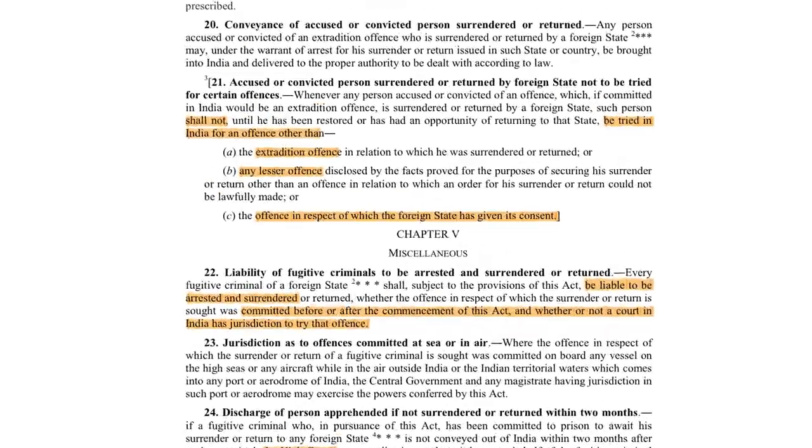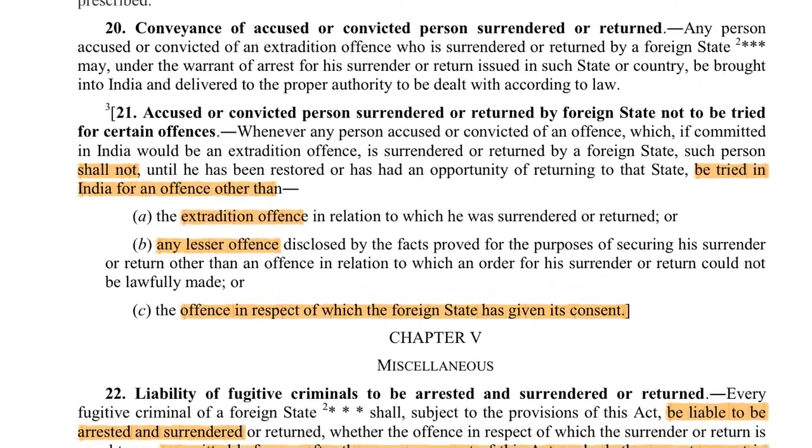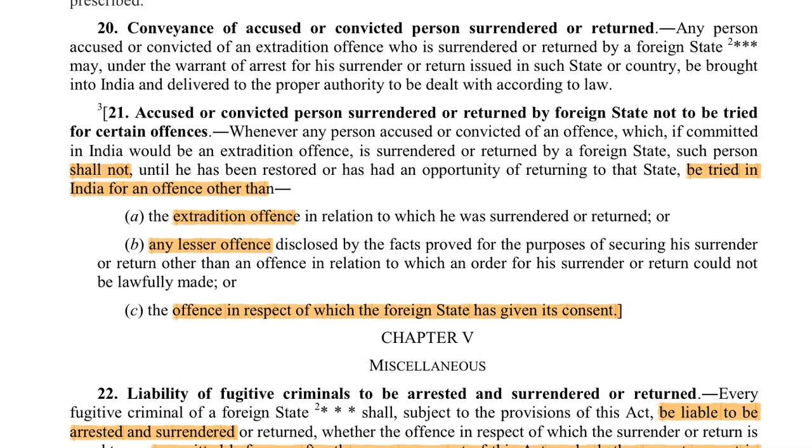The next important point is that the fugitive criminal whose extradition India is seeking, for example Vijay Mallya, can be tried in India only for certain categories of offences. The first category is, of course, the extradition offense itself. The second category is any offense lesser than the extradition offense.